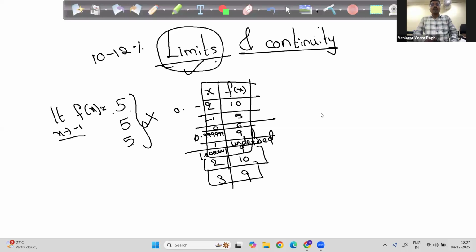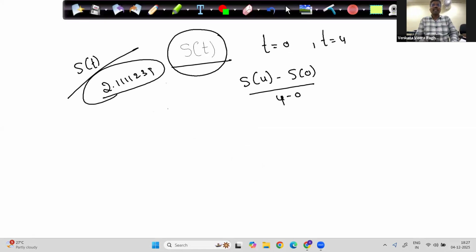Here, though, clearly, I'm talking about the left hand limit and the right hand limit.